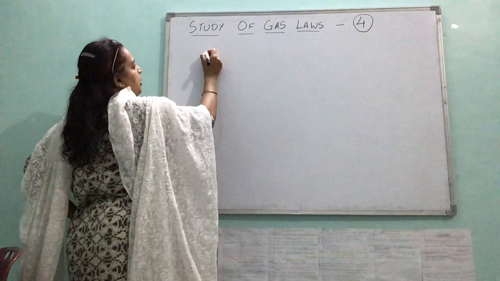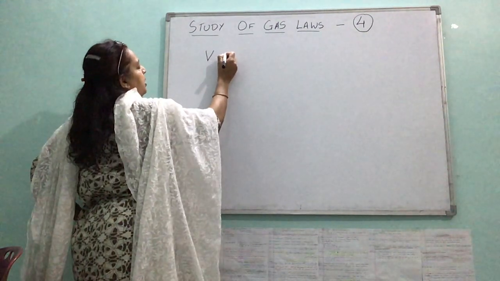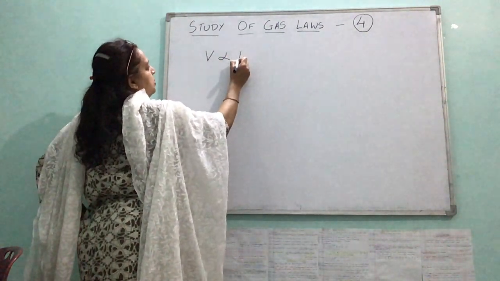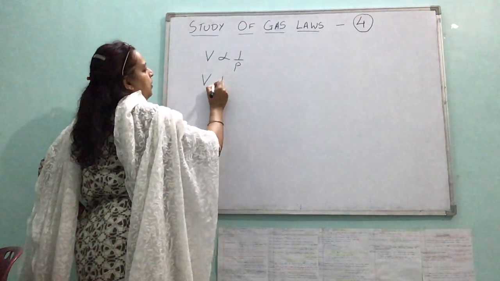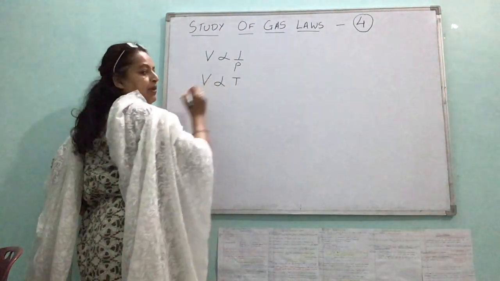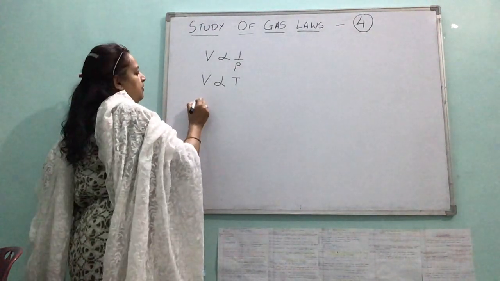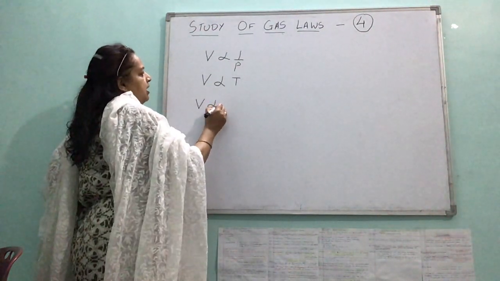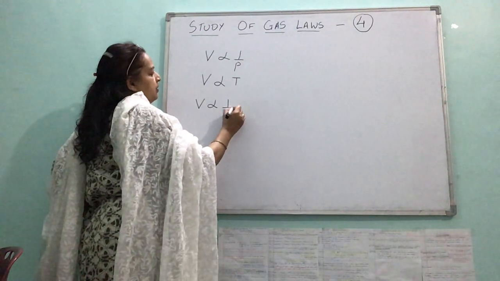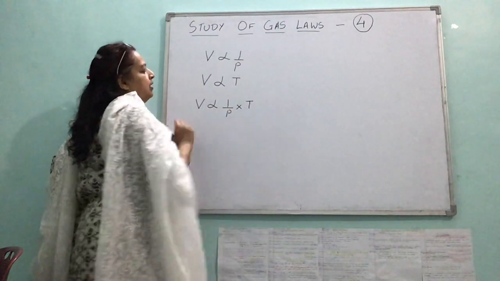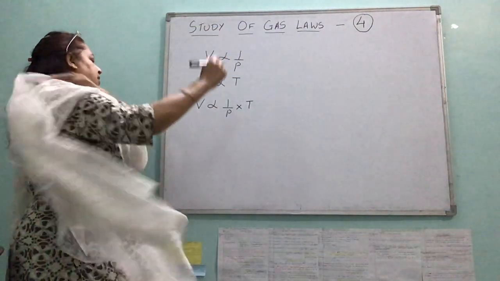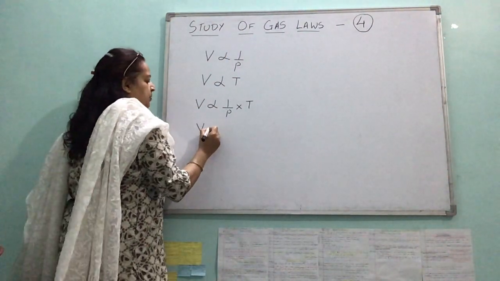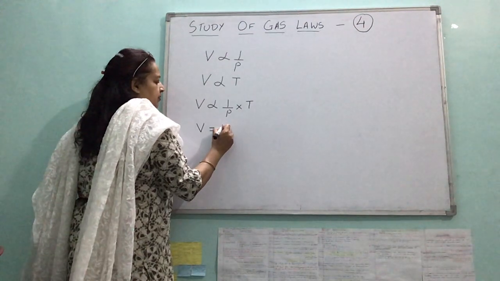According to Boyle's law, volume is inversely proportional to pressure. According to Charles' law, volume is directly proportional to temperature. If we take both into consideration, directly proportional and inversely proportional, we introduce the proportionality constant.